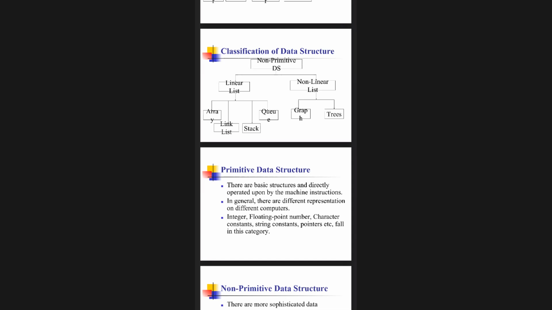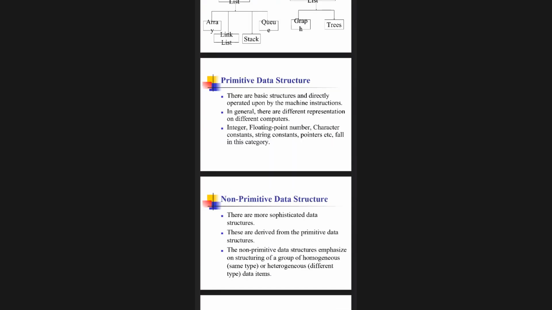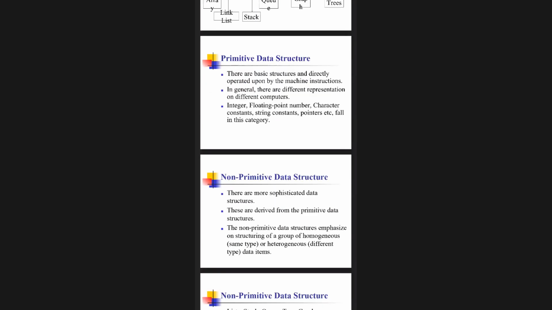Now I come to the primitive data type. These are basic data structures directly operated upon by the machine instruction. In general, there are different representations on different computers. Again, when I talk about primitive data structure, it is a basic type, that is integer, floating type, character constant, string constant. Pointers I will explain to you. Pointers fall under the category of primitive data structure.